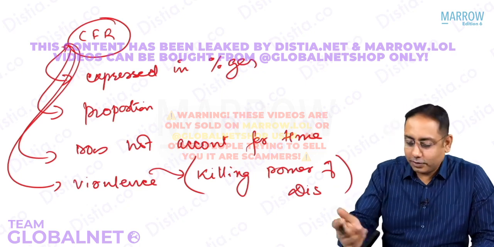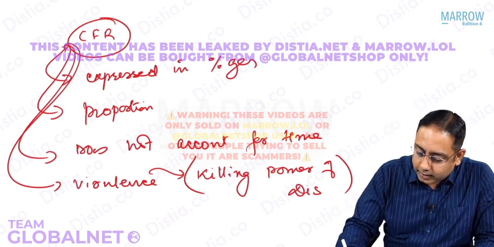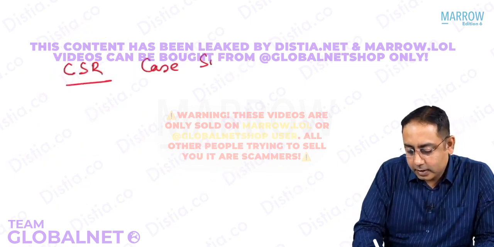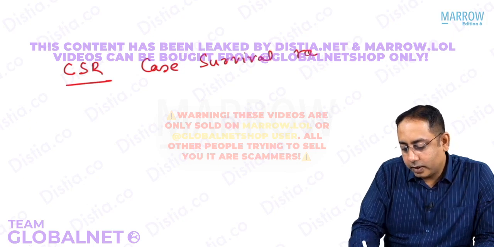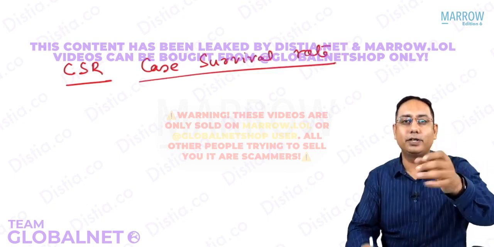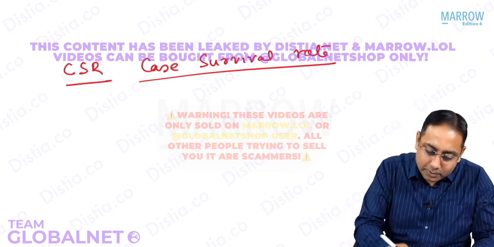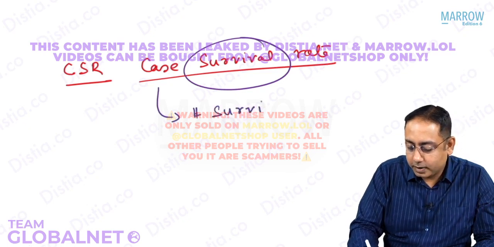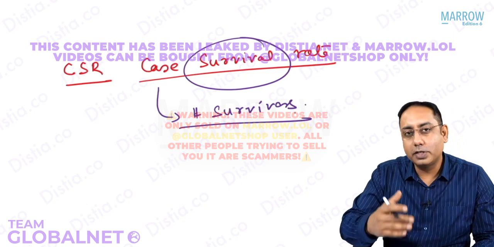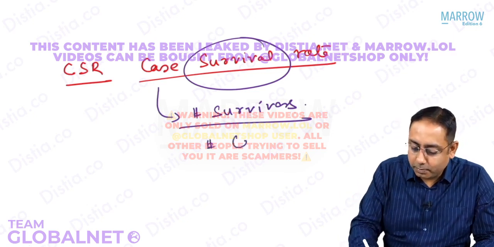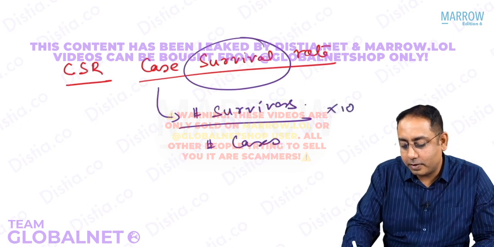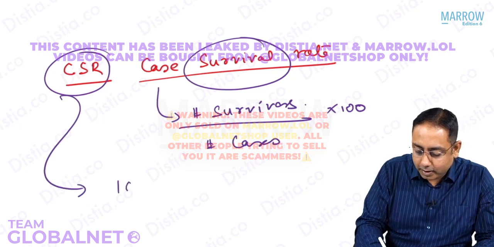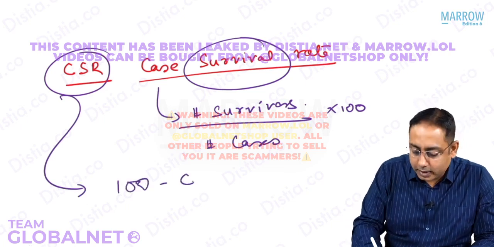Exactly opposite of this case fatality rate is called the case survival rate. What do you mean by CSR? Case survival rate. What is the case fatality rate? Total number of deaths due to a particular disease divided by the cases. What is case survival rate? Common sense answer. It is a positive indicator. It is the total number of persons surviving that particular disease divided by the total number of cases of that particular disease multiplied by 100, that is a case survival rate. So case survival rate, can I say that it is nothing but 100, because it's in percentages, minus the case fatality rate.